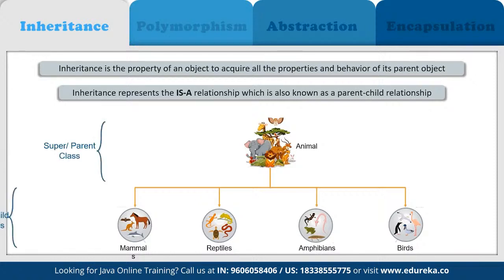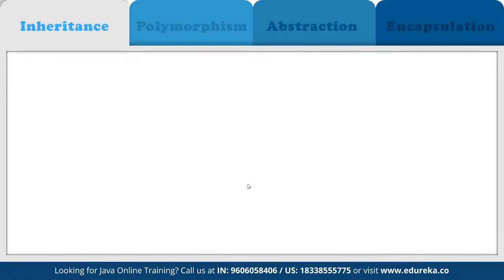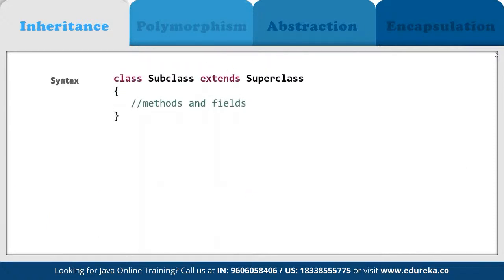All right, so here we have the super parent class, and then we have the child class available. Now in case you want to use it, the syntax is that we have to define the subclass, and then we have to use extends superclass. So basically here we have to define which one is going to be our superclass from where we are going to inherit all the other classes.